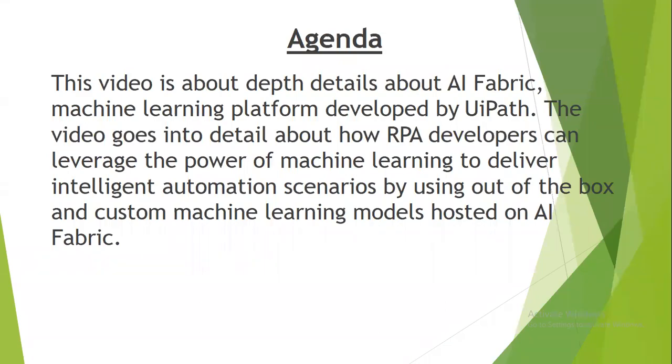So this video is all about going into depth on AI Fabric, the machine learning platform that has been developed by UiPath. And we'll talk in the entire video about how we can leverage this AI Fabric component of UiPath and make use of the machine learning power to deliver intelligent automation. That's where this term hyper automation has been coined, which is basically RPA plus AI, bringing in out of the box ideas and solving a lot of complex business use cases that we face in our daily life. So let's get started.